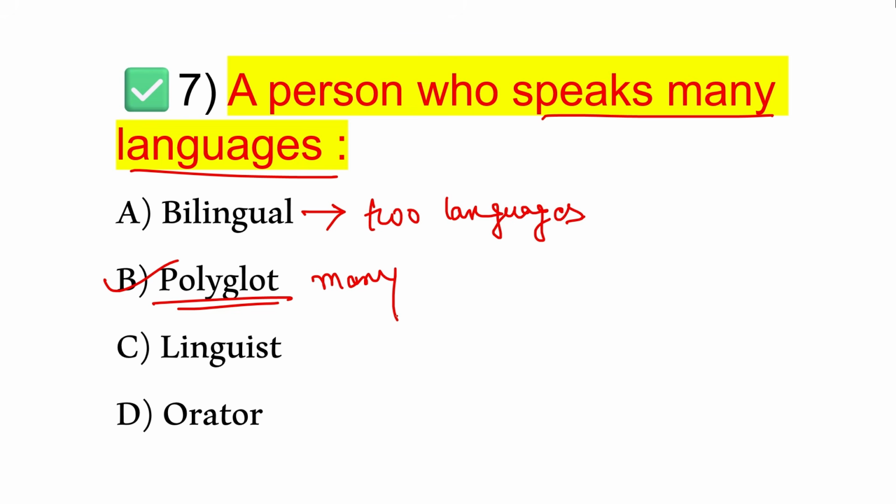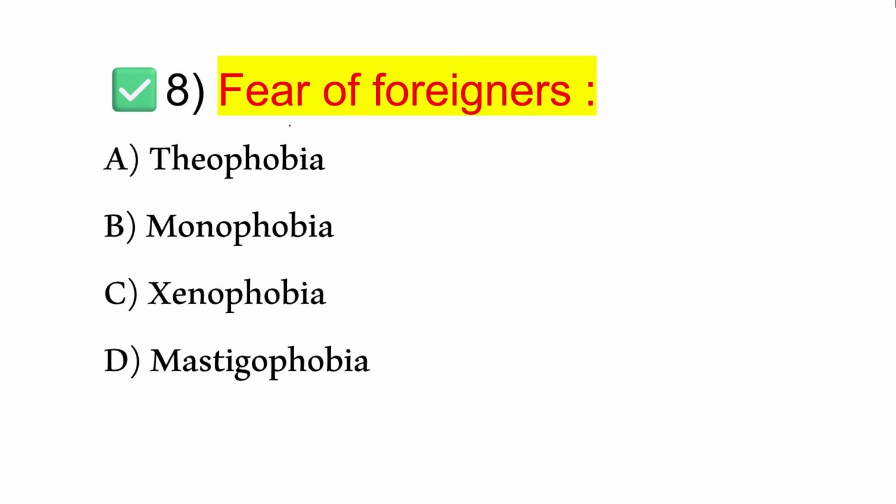What is bilingual? So bi means two. A person who knows only two languages is called bilingual. Linguist is a person who studies languages. An orator generally suggests a skilled public speaker. That is called orator. Understand? That's good.